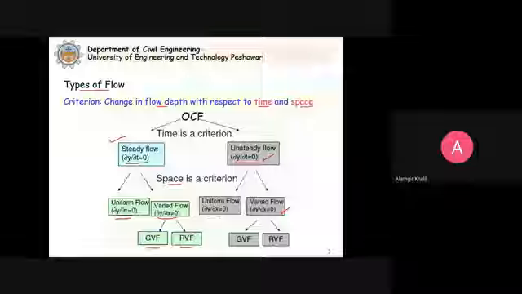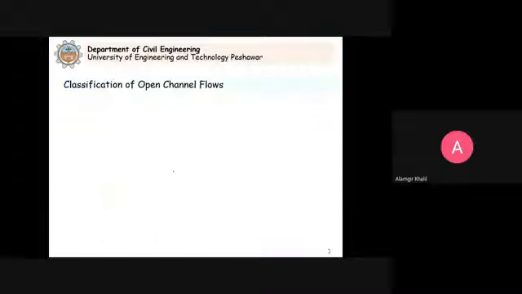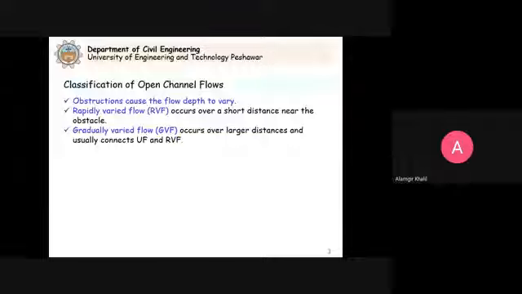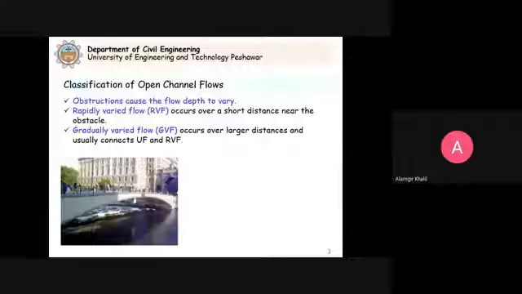As I said before, the syllabus for this course only covers the steady flows, which can be uniform and non-uniform. So that's why in today's lecture we will cover the steady non-uniform flow problems. Now, obstructions cause the flow depth to vary.